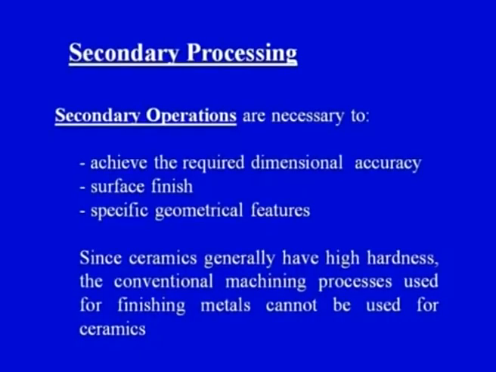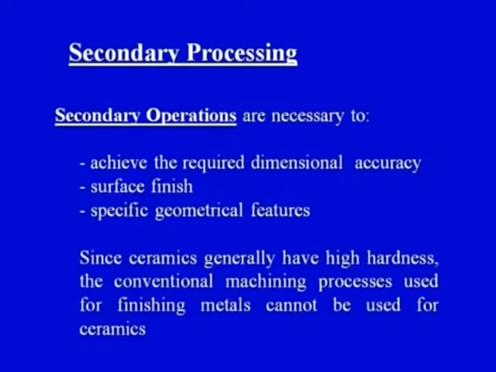Second is surface finish. Many a times the surface finish is going to dictate the in-service performance of the ceramic part, and the surface finish that we have achieved during the processing of the ceramic part is not up to the desired specification, and therefore we may be required to go for secondary operations in order to improve the surface finish of the ceramic part. And finally, the specific geometrical features. We may be requiring certain holes in the final product, or some edge trimming may be required.